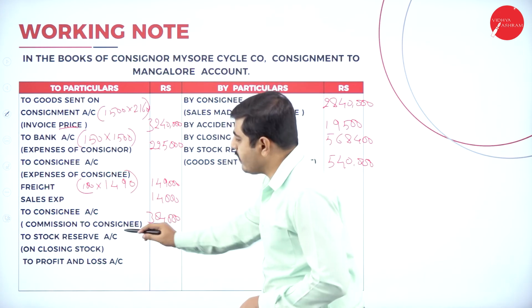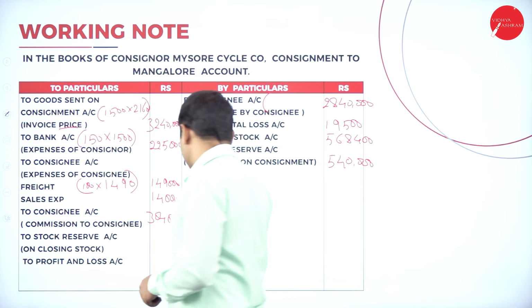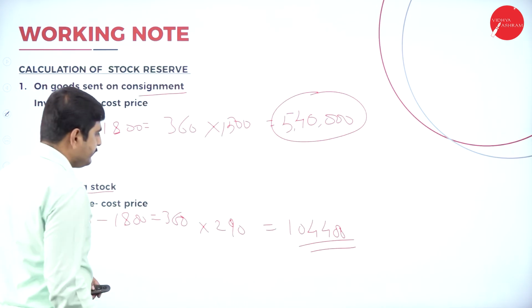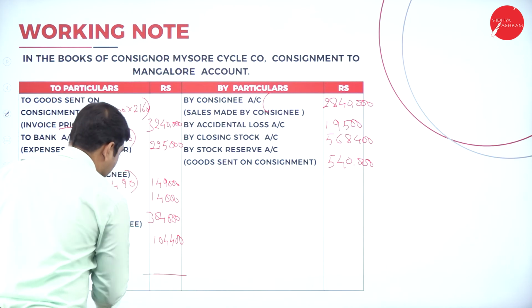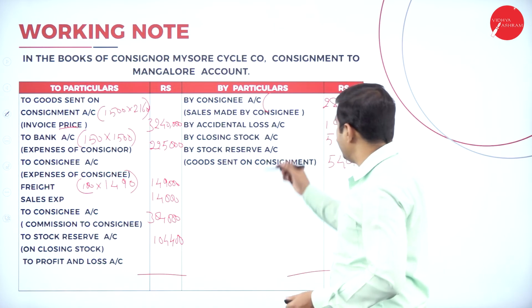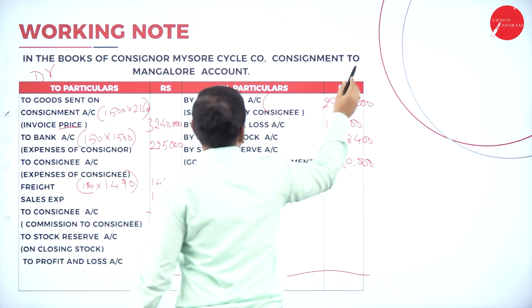Next one, stock reserve on closing stock is 1,04,400. Now let's calculate the total profit or loss. So if this is debit side, this is credit side.